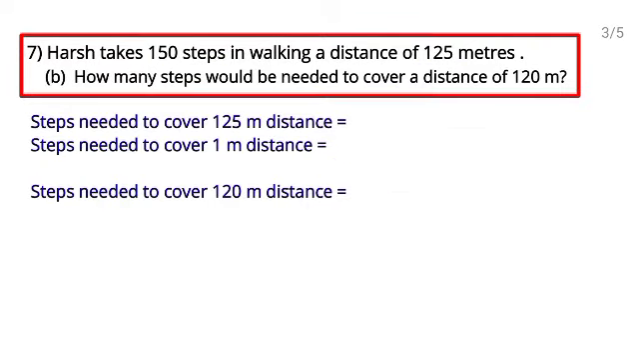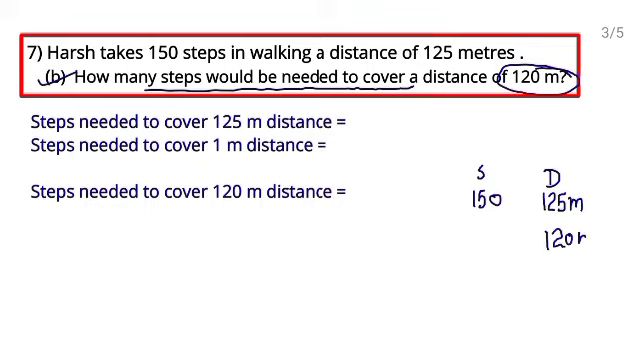Next part, B part. Similarly, 150 steps, and distance covered in 150 steps is 125 meters. Now B part: how many steps would be needed to cover a distance of 120 meter? Now they have given distance 120 meter. First of all, from 125 meters, find the steps needed to cover 1 meter. Then from 1 meter, find the steps needed to cover 120 meters. Okay. So steps needed to cover 125 meter, they have given 150 steps.